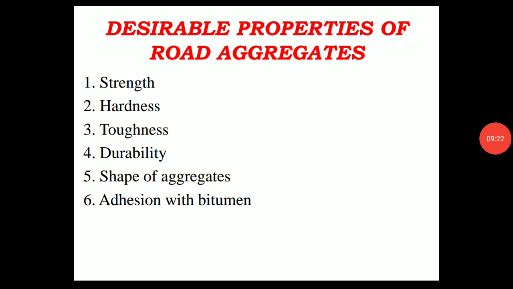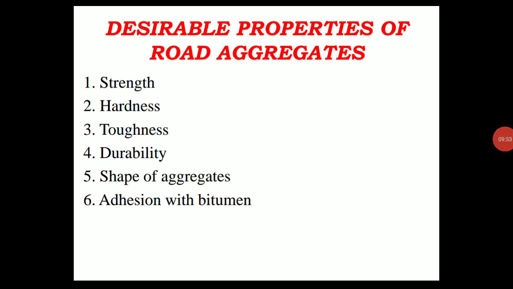because when we use aggregates with water content in road construction, they won't bind up with the binding material. To avoid that, the aggregates should have less water absorption capacity, such that there is better bonding between the binding material and the strength part of the pavement, that is the aggregates.